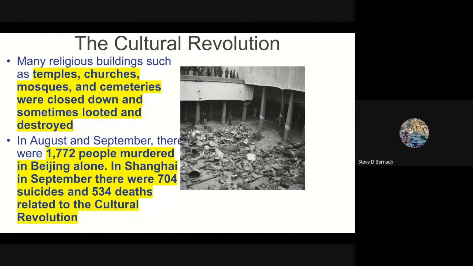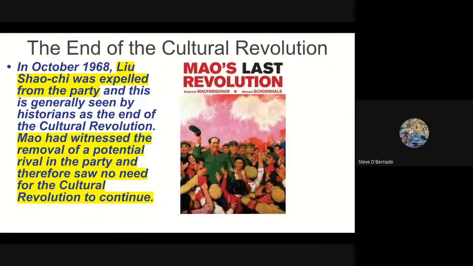In August and September, about 1,772 people were murdered in Beijing alone. In Shanghai, in the following September, there were 704 suicides and 534 deaths related to the Cultural Revolution. All right, so you can see this. Well, the end of the Cultural Revolution was symbolic. In October 1968, Liu Shaoqi was expelled from the party as a scapegoat, and this is generally seen by historians as the end of the Cultural Revolution.